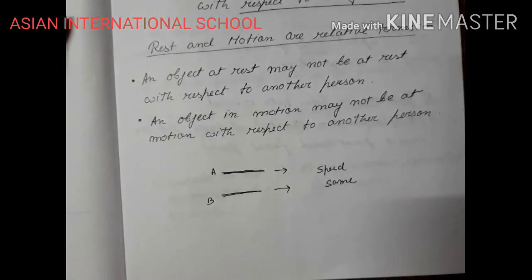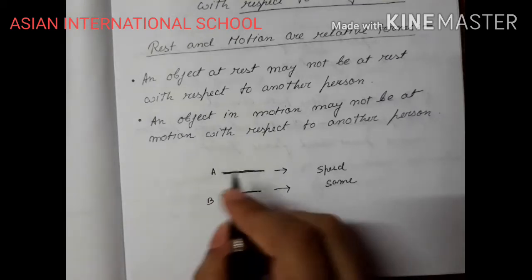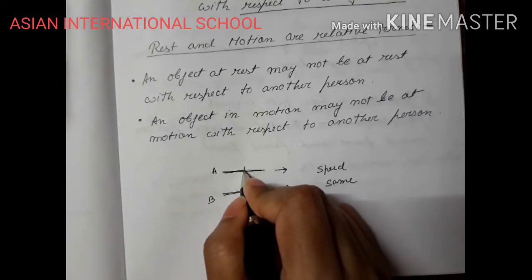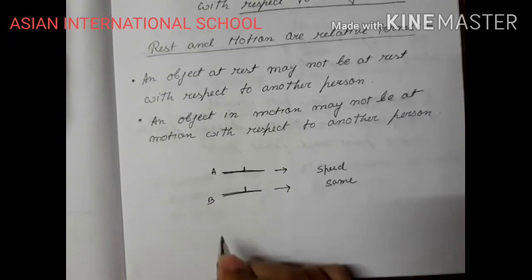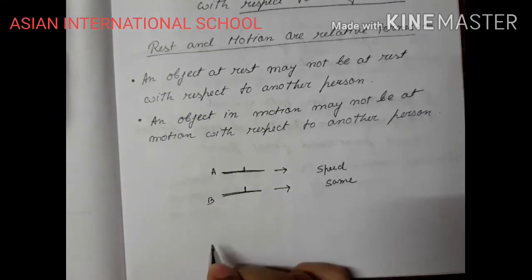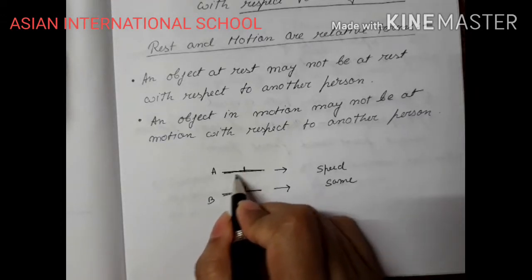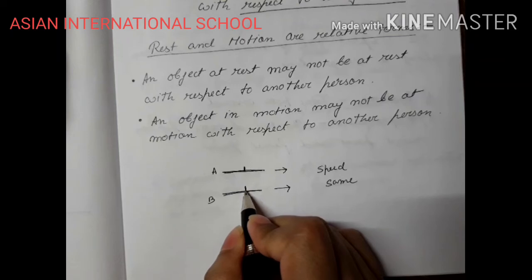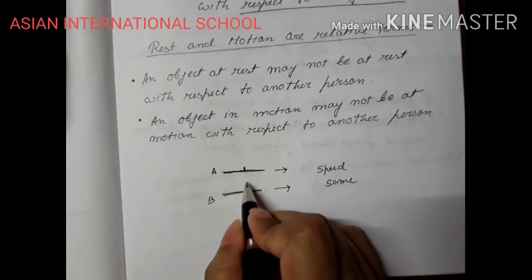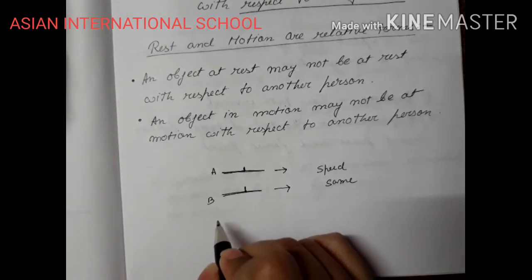They are moving along the same direction with the same speed. Then the passenger who is sitting at A and the passenger who is at B, both the passengers at the same positions, the passengers of A will see passengers of B to be at rest, and the passengers of B will observe passengers of A to be at rest.